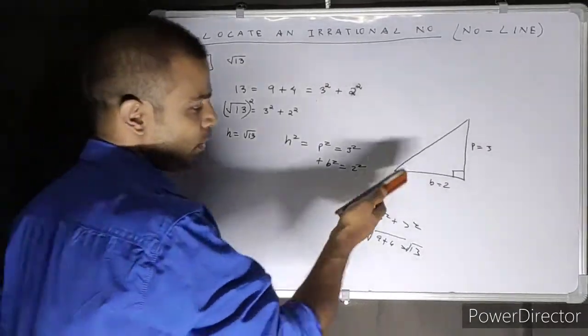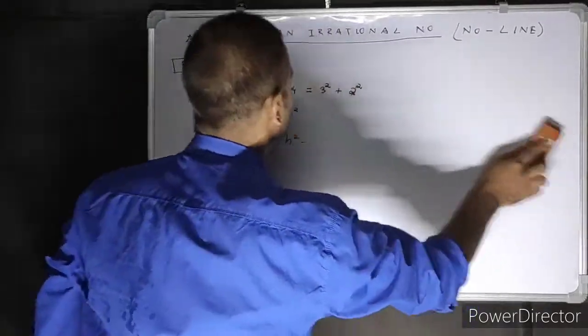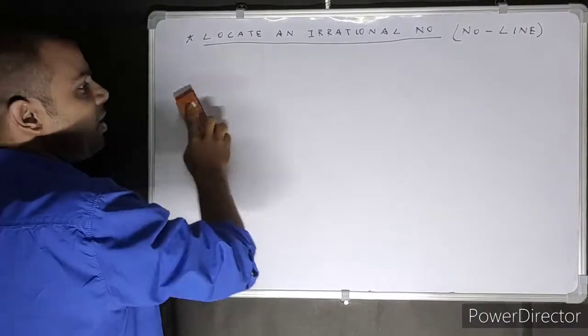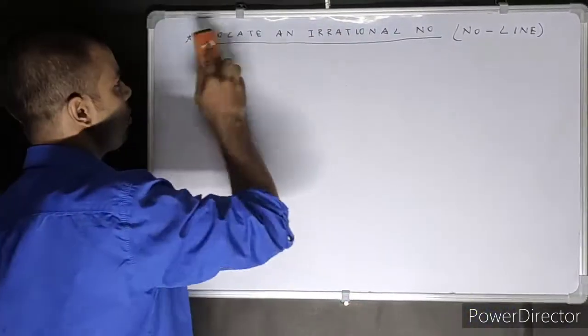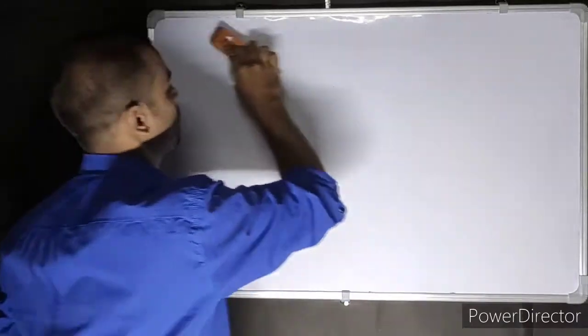Okay, so let's continue. Now how are we going to plot that? That's the problem. So get ready. Okay, I'm rubbing this off. You already know what we are doing. Get ready.